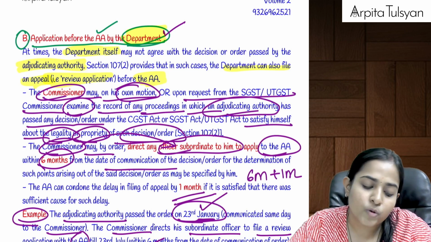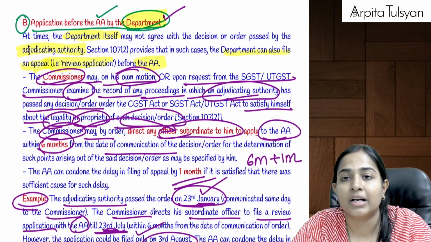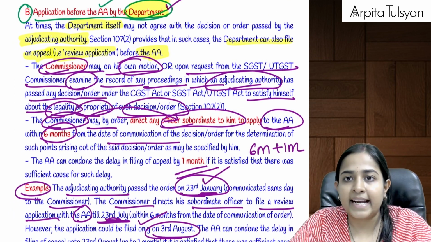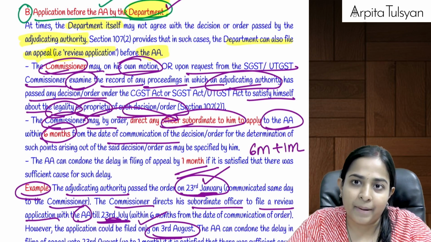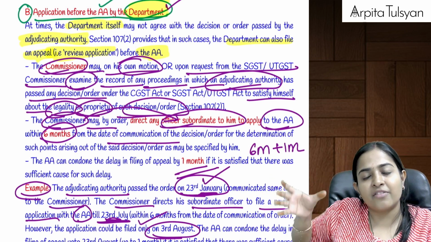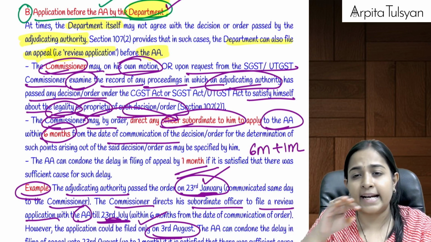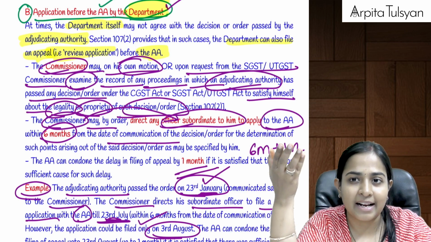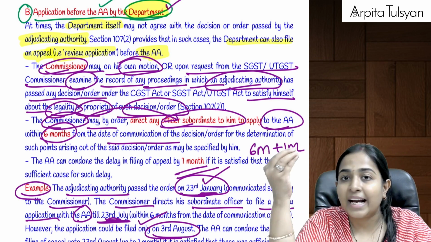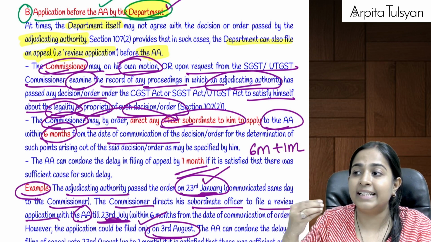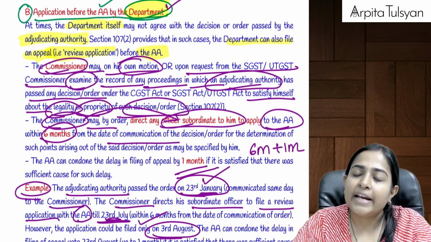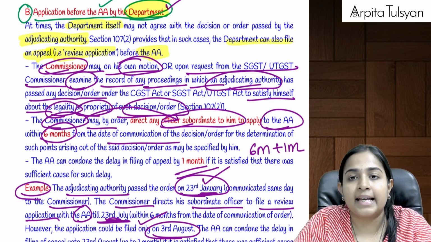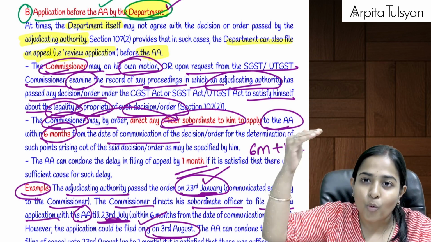If the department goes and files an appeal, when the department is not agreeing with the decision given by the adjudicating authority, then it can do so. Now, who will go and file the appeal from the department? Adjudicating authority were very lower authorities: superintendent, assistant or deputy commissioner, additional or joint commissioner. Above that, commissioner level persons will check the legality of the order passed by the adjudicating authority, and if they are of the opinion that the decision is against the department, then the commissioner will tell its lower level authorities,